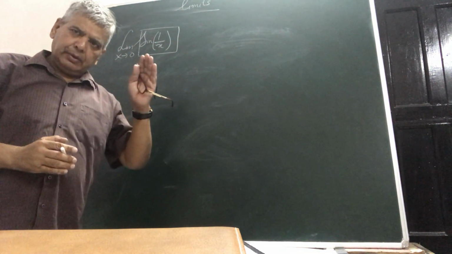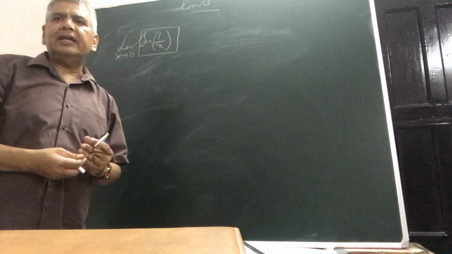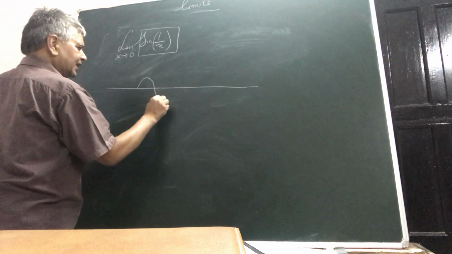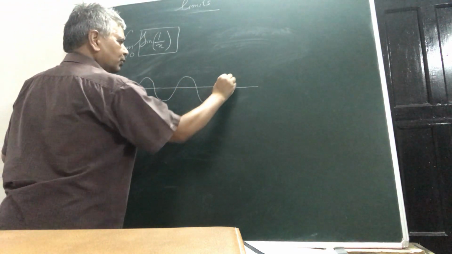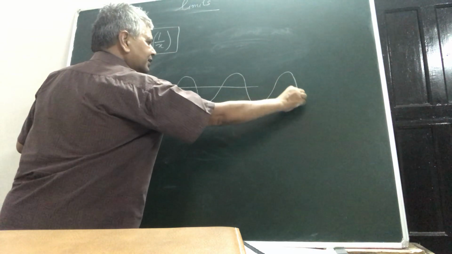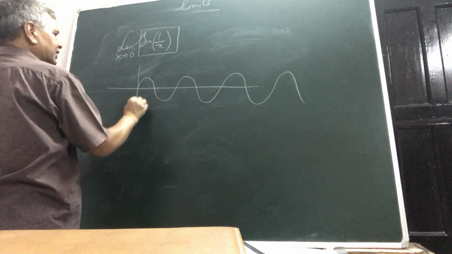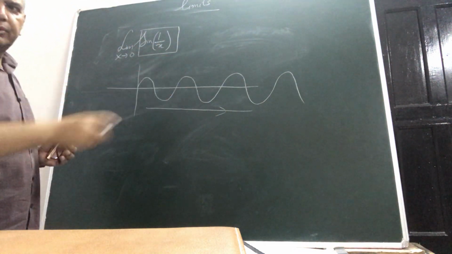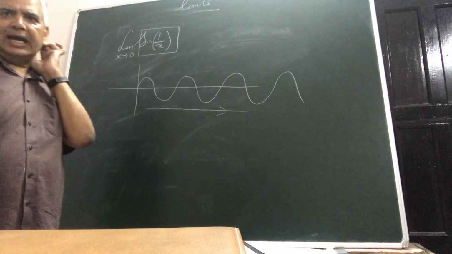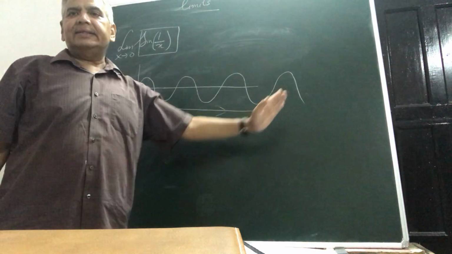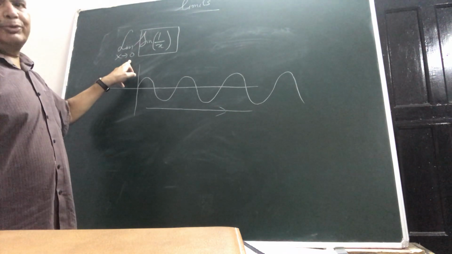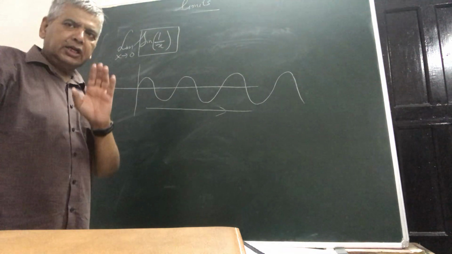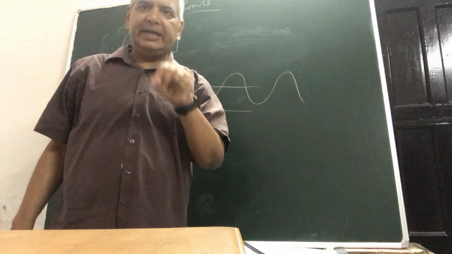It will rather fluctuate between plus 1 and minus 1, for the obvious reason that the graph of sin x is like this. It goes on like this forever between plus 1 and minus 1, and it will keep on varying as you go towards infinity. When x goes to 0, 1/x will tend towards a very large number. So the idea is that the nearer you come to 0, the functional value sin(1/x) will not be converging towards a definite number.